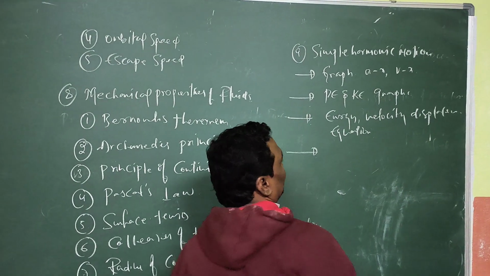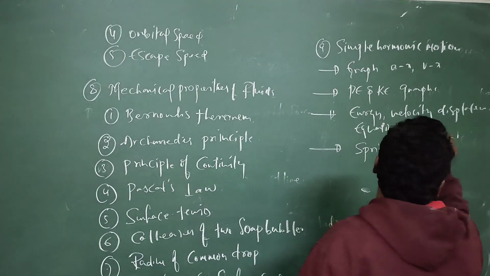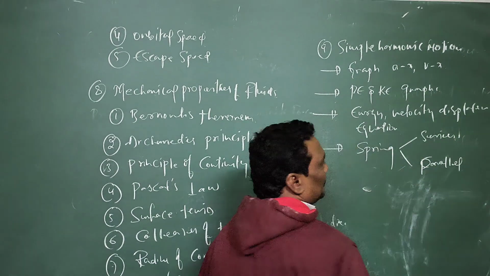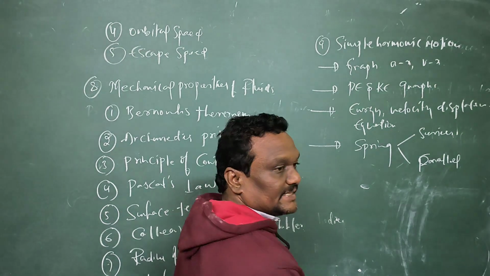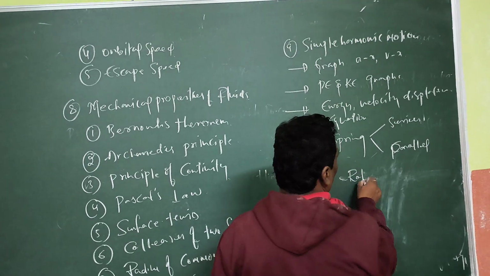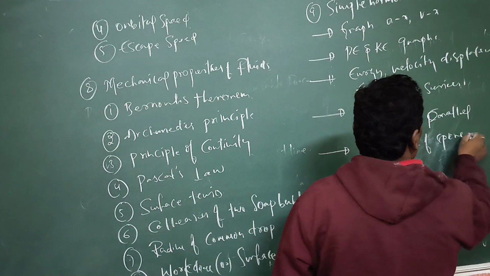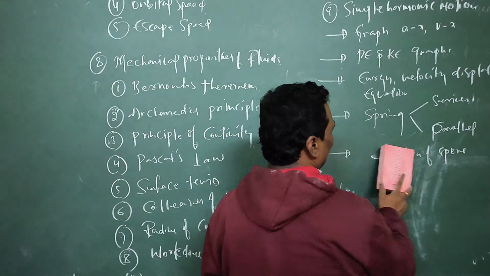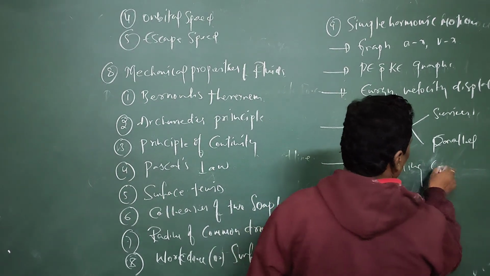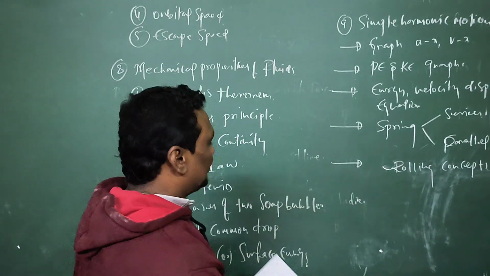And in the simple harmonic motion, concentrate on springs connected in series, connected in parallel. How to take effective time period in series and parallel. And the second, rotation of sphere. Or you can involve some rolling concepts also. Okay now. So no need of this, but springs are very important from the simple harmonic motion.